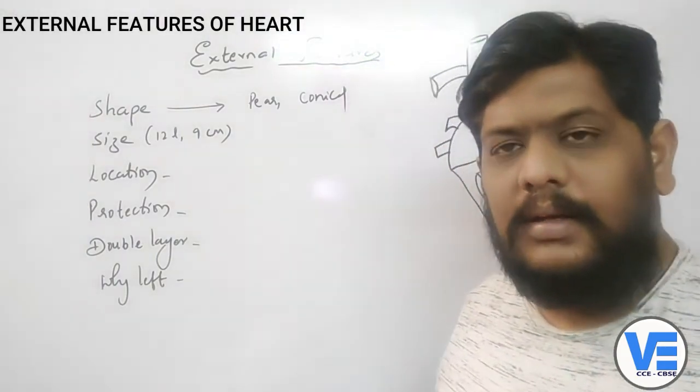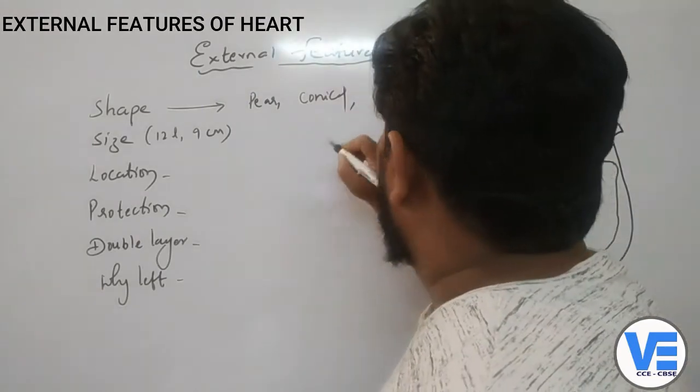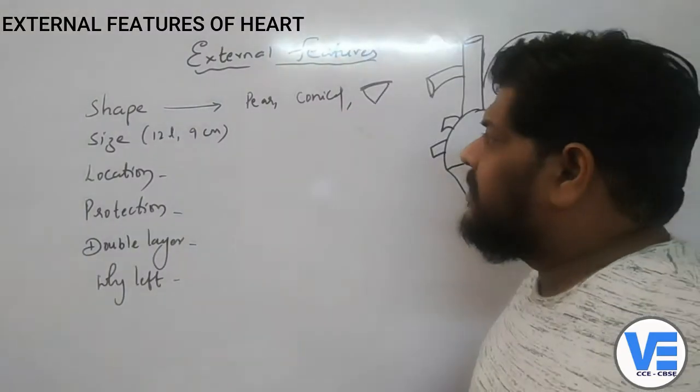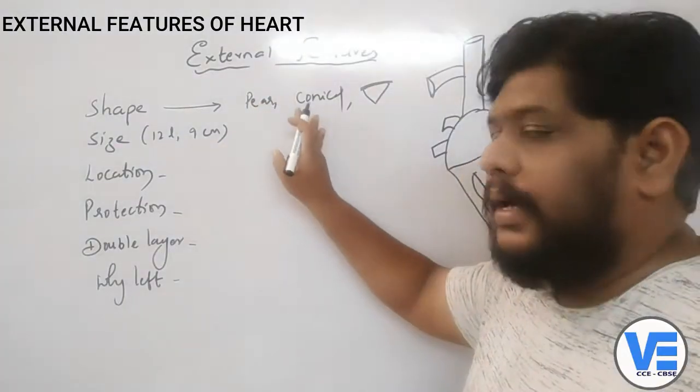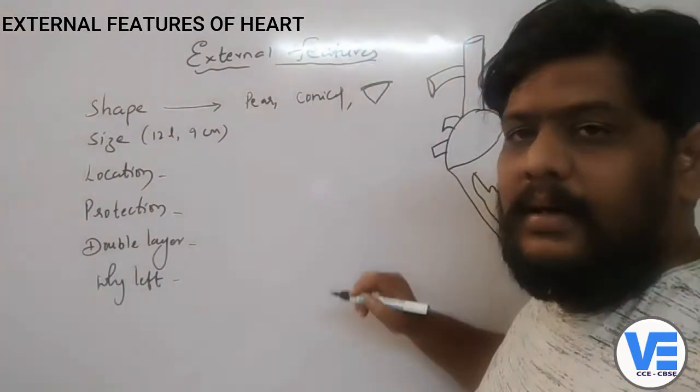Okay, it's like a cone, and also we can see that now it's like a triangle. So you can see here, children, that the shape is pear shaped, and you can say it is conical in shape because it looks like a cone, right?